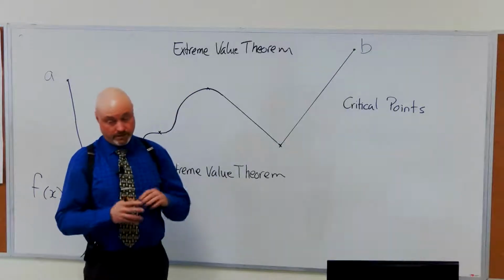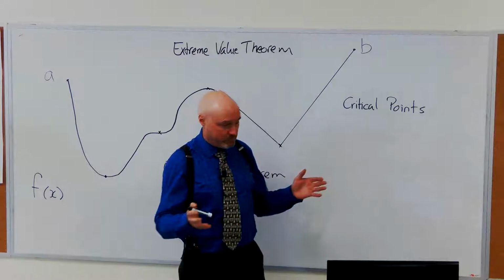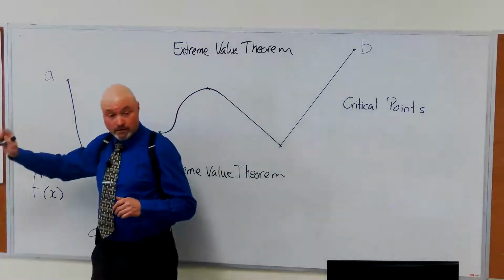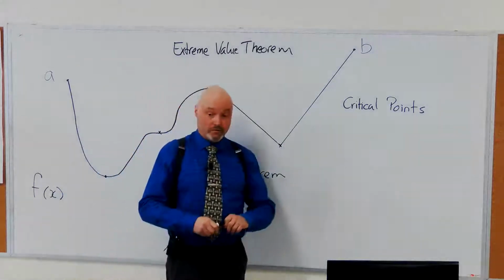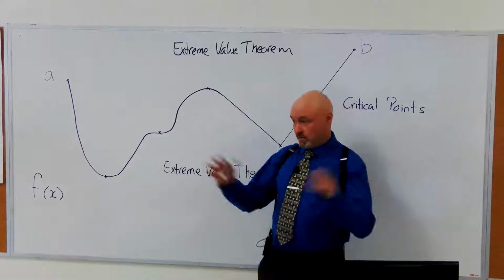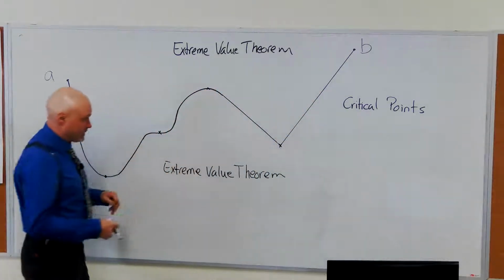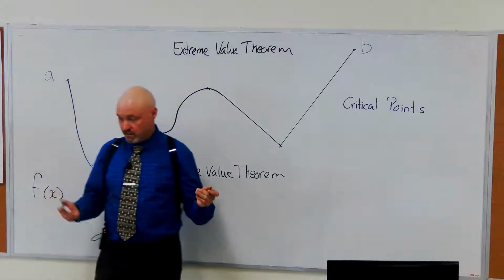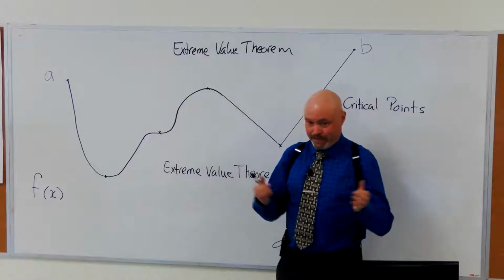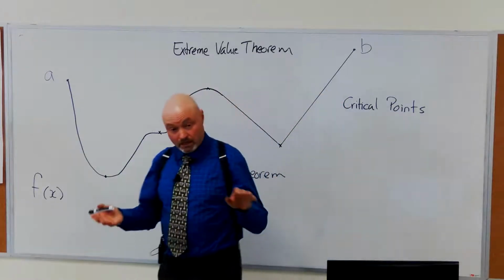Okay, we're going to take the extreme value theorem. It's pretty straightforward. If a function exists on an interval going from A to B, it will reach a maximum and a minimum somewhere in that interval. Of course, you have to say all these things about it being continuous. But that's the extreme value theorem. It reaches a maximum and a minimum. That seems right.